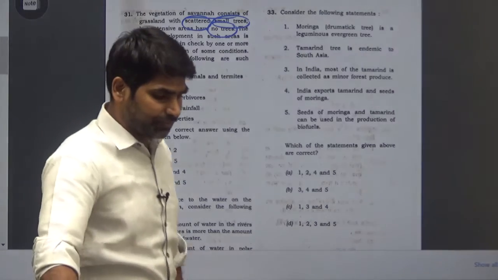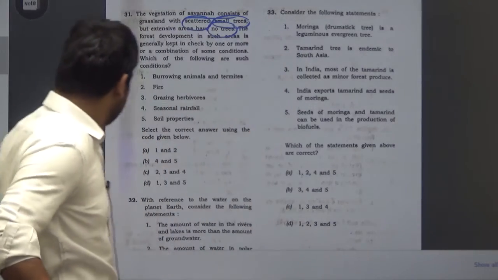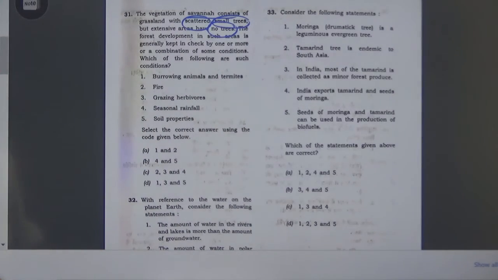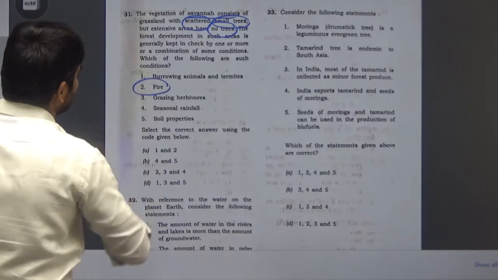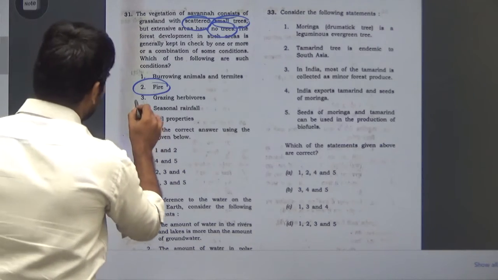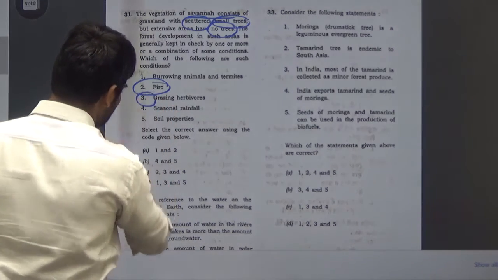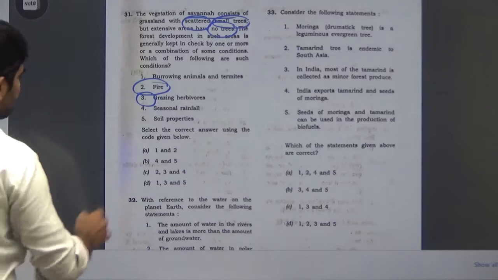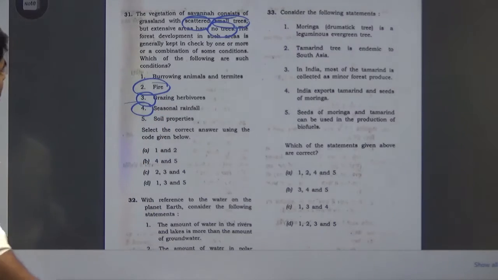For this question, we can see that fire, grazing herbivores, seasonal rainfall, these are the things that prevent forest development in those areas where trees are scattered, or for extensive areas there are no trees.